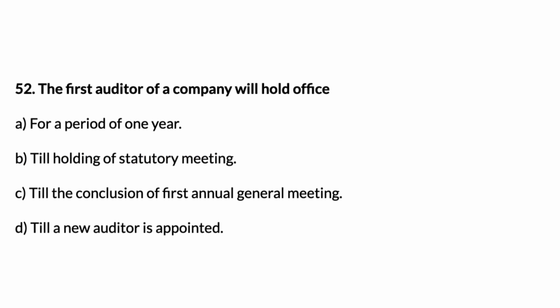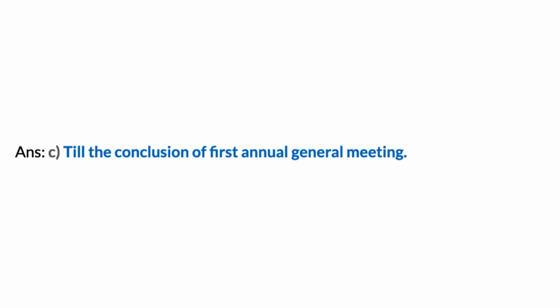52. The first auditor of a company will hold office A. For a period of 1 year, B. Till holding of statutory meeting, C. Till the conclusion of first annual general meeting, D. Till a new auditor is appointed. Answer, C. Till the conclusion of first annual general meeting.